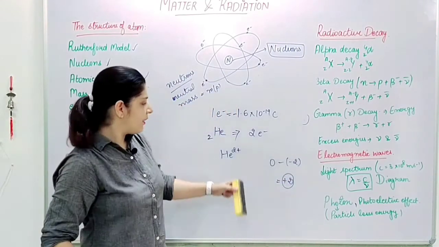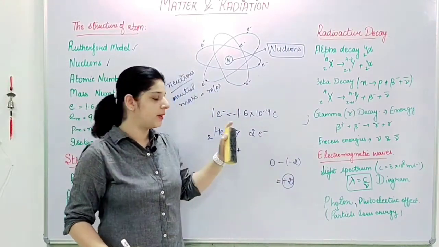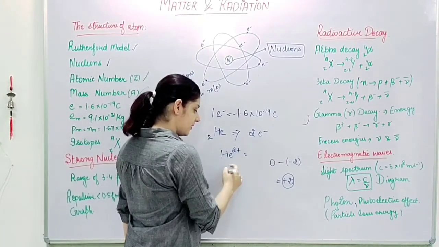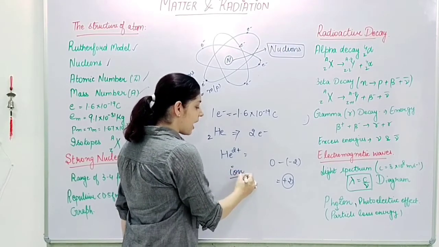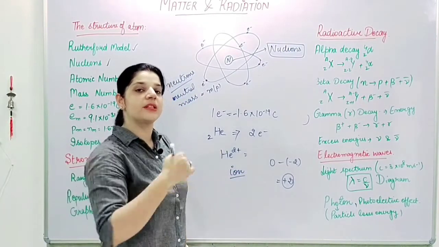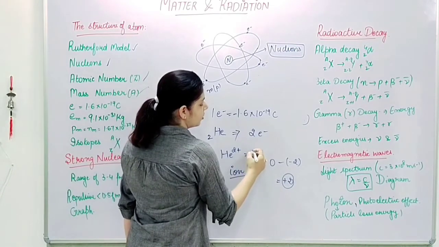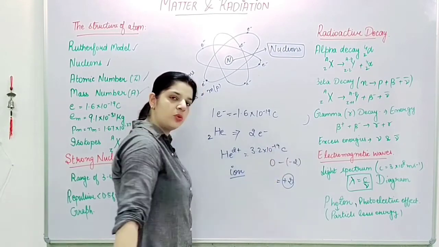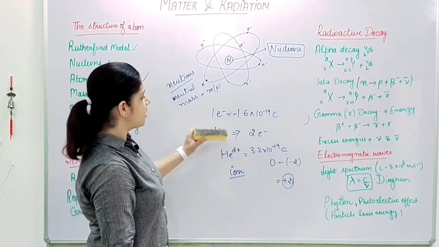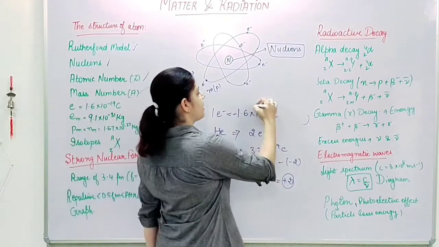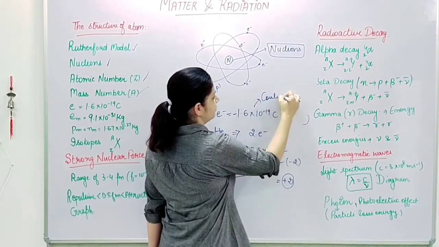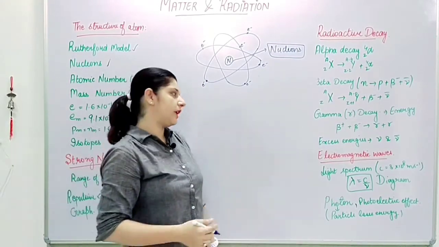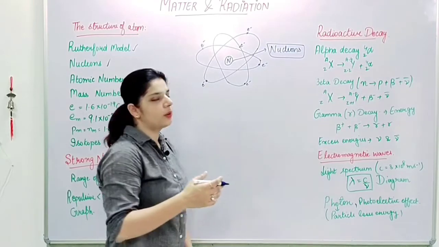The same way, when I remove 2 electrons from helium, that means the overall charge over this helium ion, since it is converted to an ion, an ion is an atom having some charge, we say the total charge will be 3.2 times 10 to the power minus 19 coulombs. Clear? So this is the charge and we represent it in terms of coulombs.